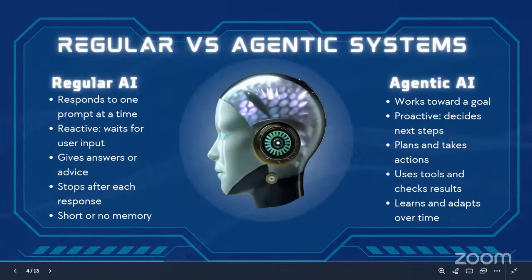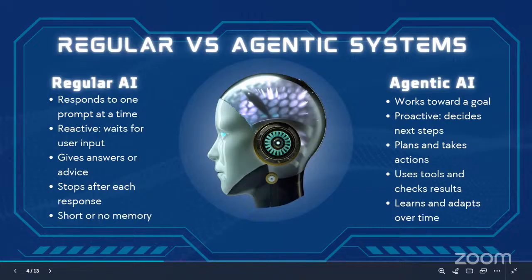To really understand why agentic AI is such a big deal in our world right now, we must first clearly compare it to the kind of AI most of us already know. That's regular AI. Regular AI is designed to be reactive. In more technical terms, it operates on a prompt and response model. That means it waits for a user to tell it exactly what to do, responds once, and then it stops. So with regular AI, every action starts with you.